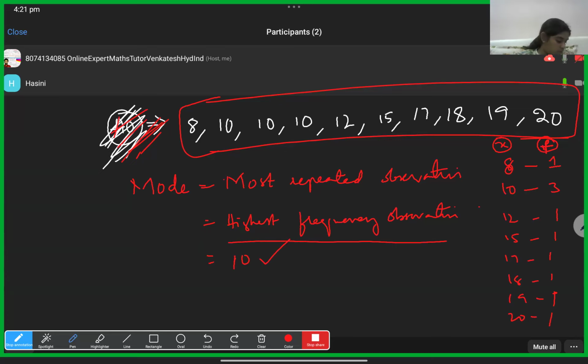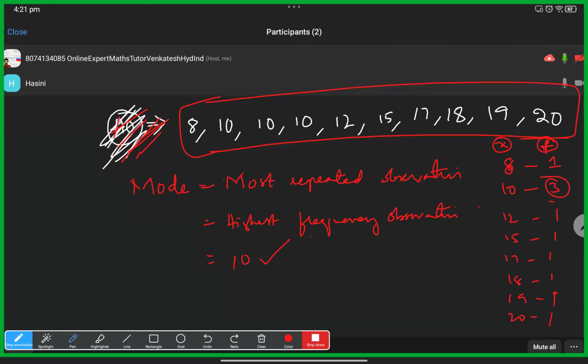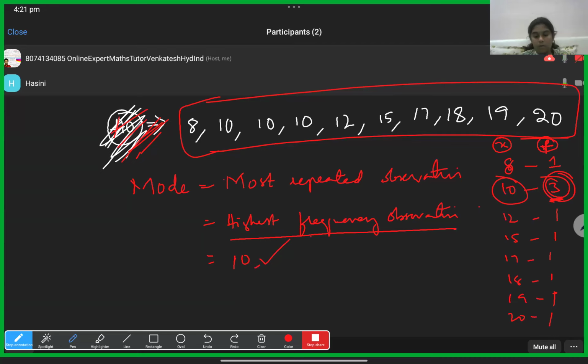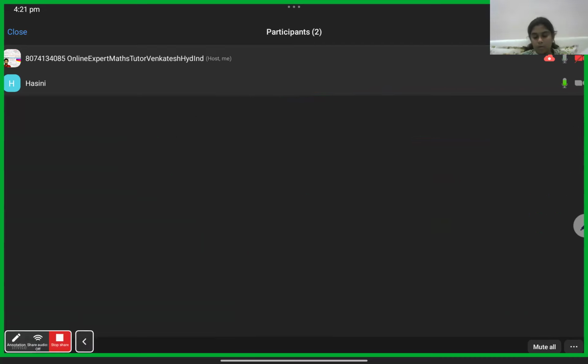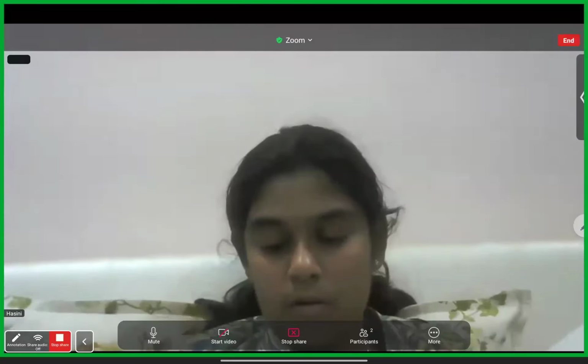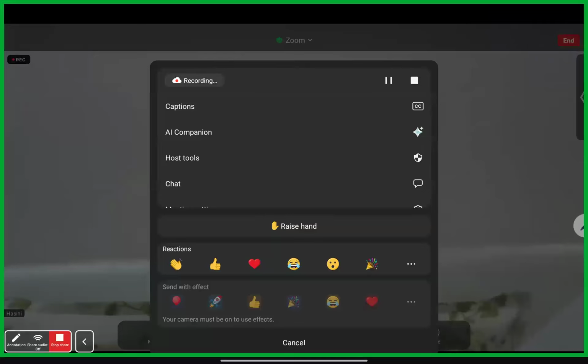Highest frequency observation. Again, in a hurry, we should not write 3. Highest frequency is 3, but which observation is that? Students will make one mistake here.